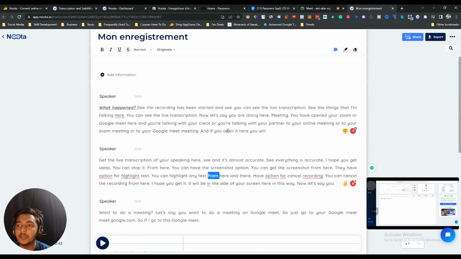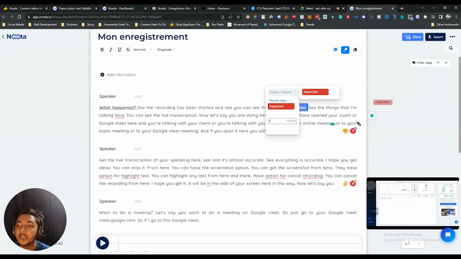And then they have an option, if I select it, to highlight maybe. Okay, this is, let's say, important, and it's important. Okay, people can highlight it. You can highlight these things from here, and then they have an option, if I select it, maybe it's an erase option.